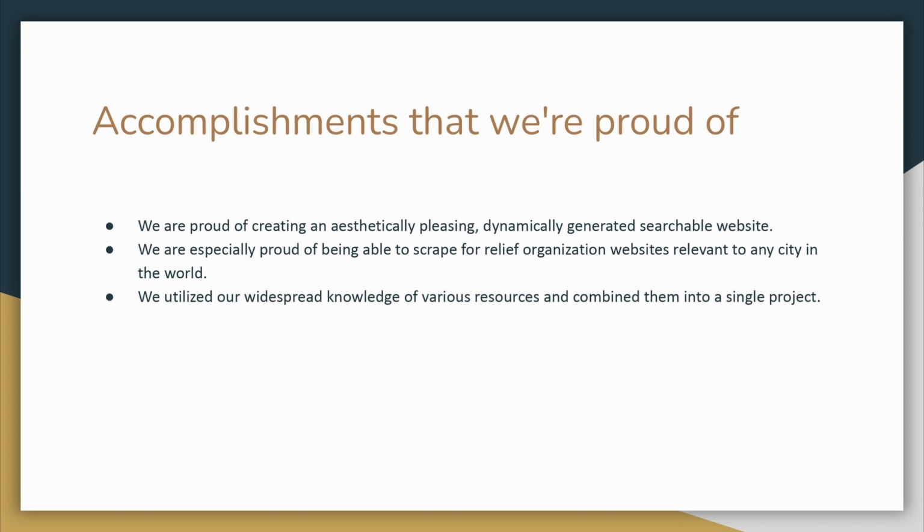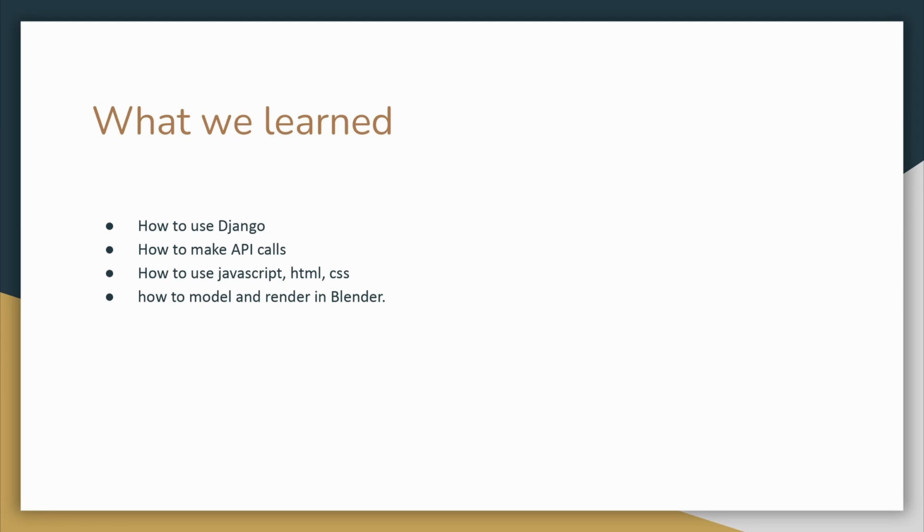Some of the accomplishments that we're proud of are that we created a relatively aesthetically pleasing, dynamically generated source code website. We frequently use organization websites relevant to any city in the world, and we utilized our widespread knowledge of various resources and combined them. We learned how to use Django, how to make API calls, how to use JavaScript, HTML, and CSS to format our website nicely, and how to model and render 3D objects in Blender.